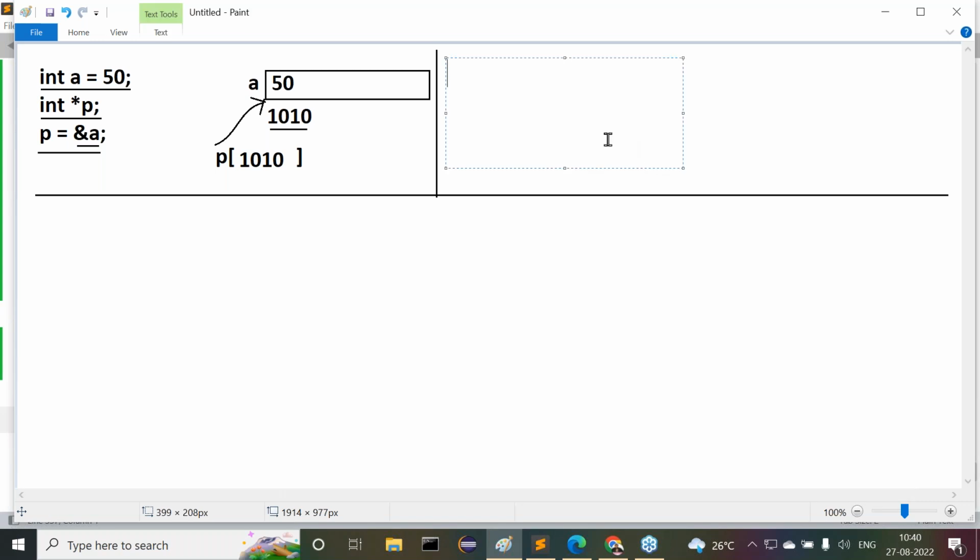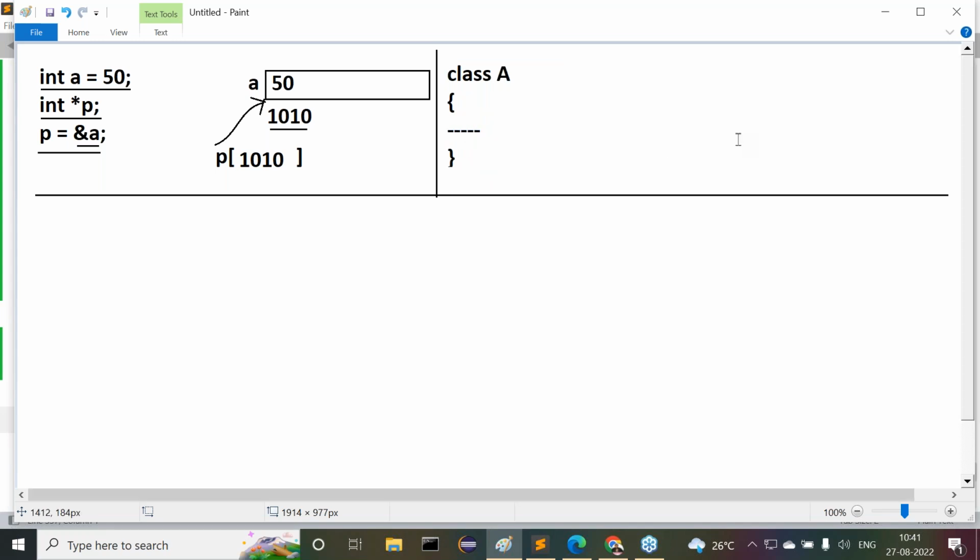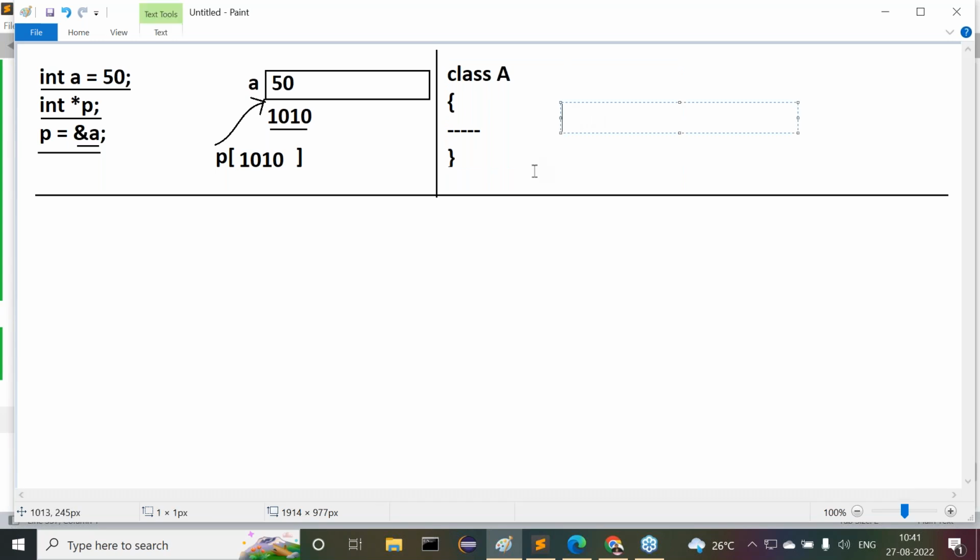Now, in Java, we are going to write classes. The total programming is going on with classes. Class A, and inside this class we can write variables and methods. Observe carefully. If you want to access the members of this class A, we have to create an object for class A. A small a is equal to new A, the object we created. What is an object inside Java? An object is nothing but a block of memory in Java.